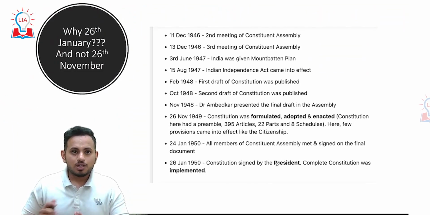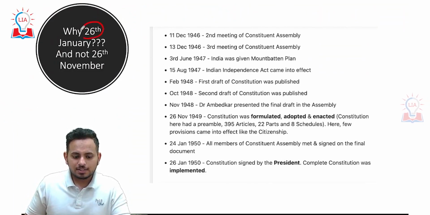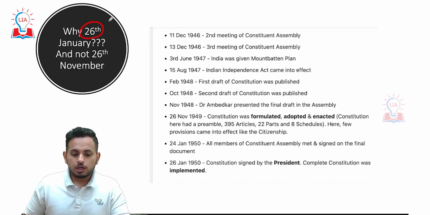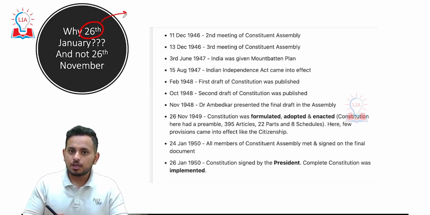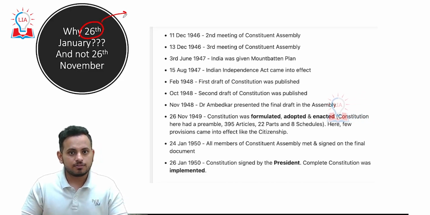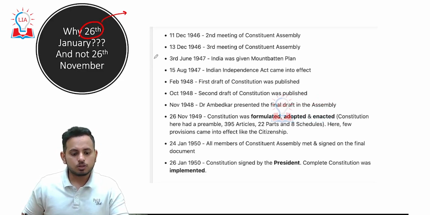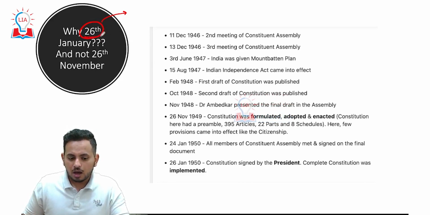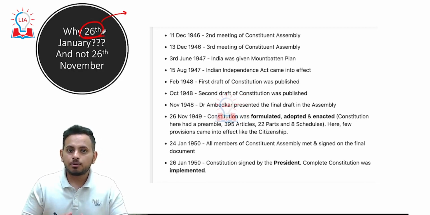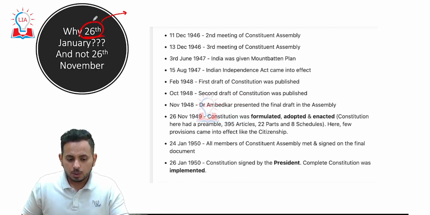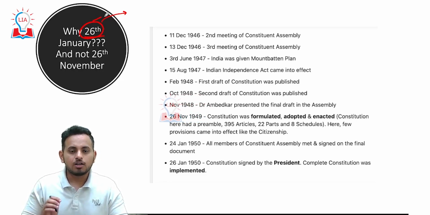Next, what is the significance of this 26th January? Though in the polity, you would have studied that the constitution was ready by 1949, November itself. By November itself, some of the provisions of the constitution got even enacted. But the Constituent Assembly was very sure that we will have to wait for the next 2 months so that we will be celebrating our Republic Day, and the actual enactment of the constitution happens only on 26th January and not somewhere in the time of November. So why did it happen?